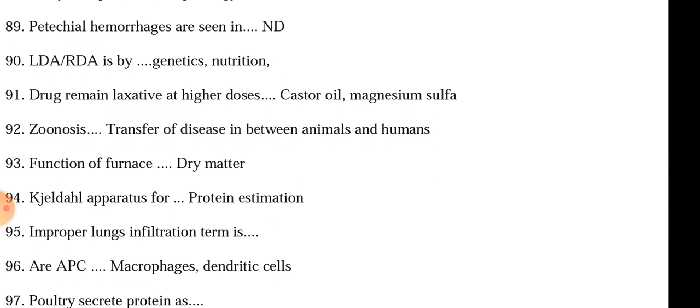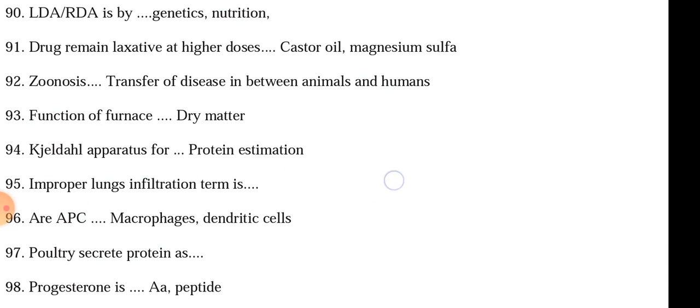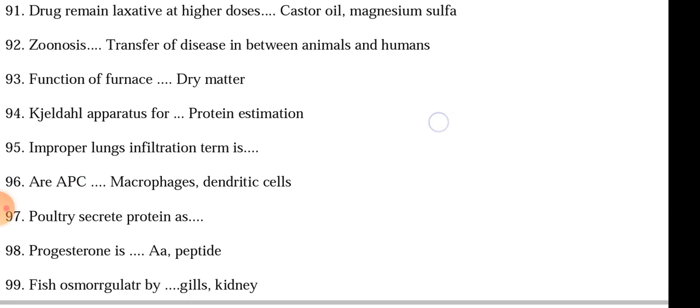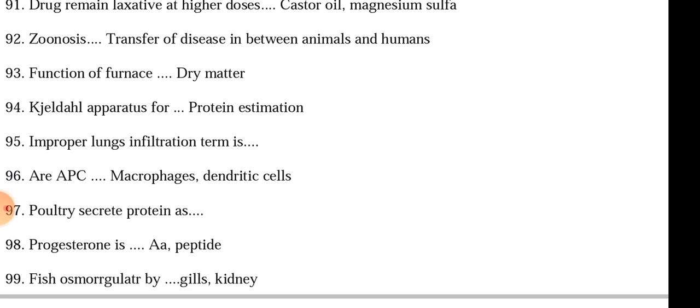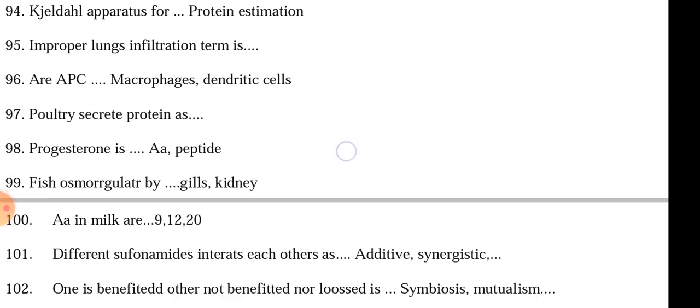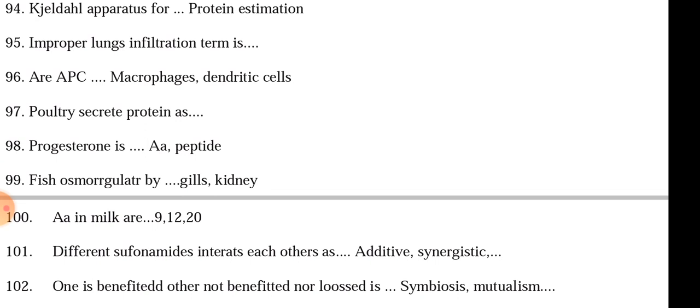Antigen presenting cells are both the macrophages and dendritic cells. Poultry secrete protein S. Do not know. Progesterone is not amino acid, not peptide, it is steroid. Fish osmoregulator is gills. Amino acids in milk are 9 essential amino acids.